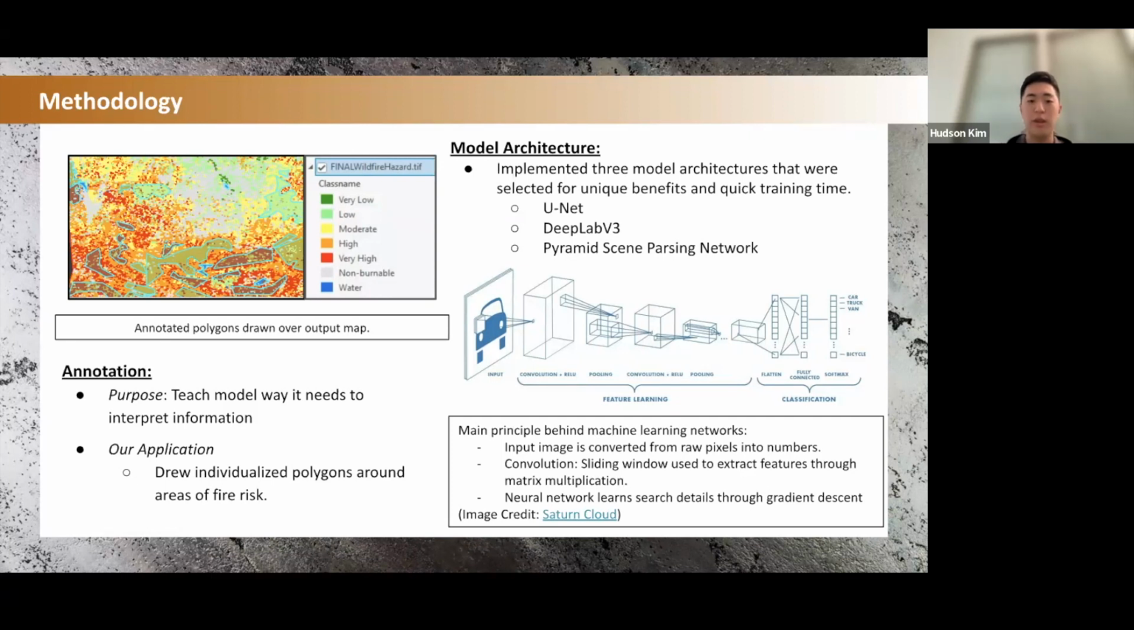For our model architecture, we actually implemented 3 separate models. The first of which was the UNet. The second is the DeepLab v3, and the third is a pyramid scene parsing network. The basic concept behind these machine learning networks is that you have an input image, which is converted from raw pixels into numbers. And then you have what's called a convolution, which is essentially a sliding window that goes over patches of pixels in your input imagery to extract the most important features. And that's all learned. And then finally, you have a neural network that's placed at the end of these convolutional layers to search through these different features and determine what's what in the final classification.